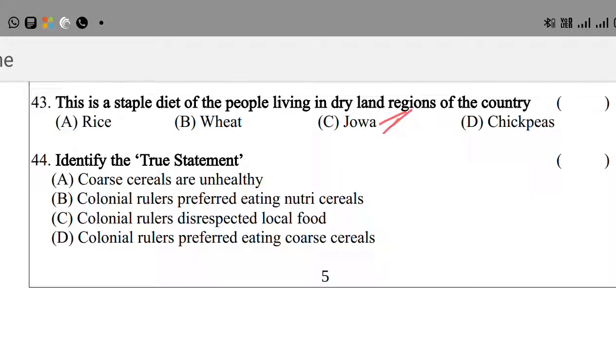Question number 44. Identify the true statement. Option A, coarse cereals are unhealthy.